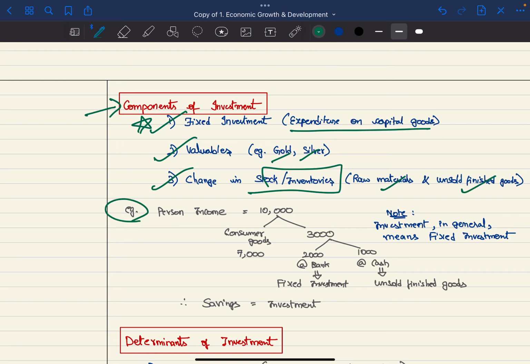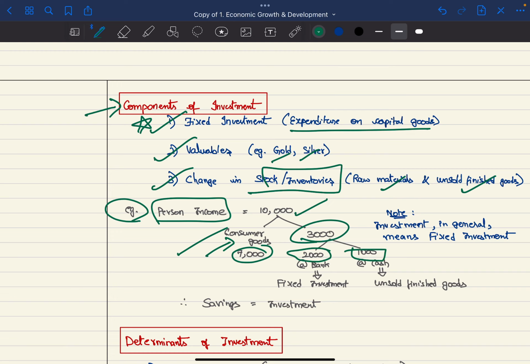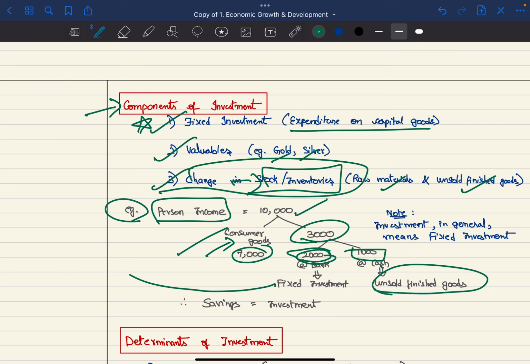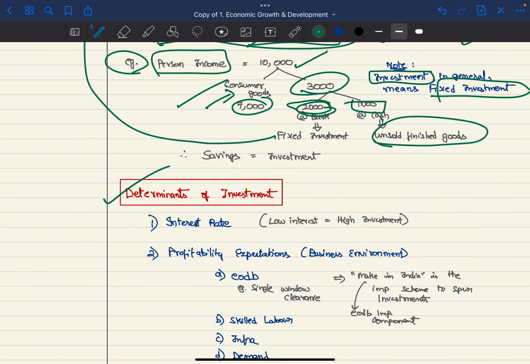Let's take an example. A person's income is 10,000 and 7,000 he spends on consumer goods like idli, vada, etc. Of the remaining 3,000, he saves 2,000 in the bank and 1,000 he keeps as cash. This cash will be accounted in the third component, whereas this 2,000 will be counted in the fixed investment. Therefore, in general, when we refer to investment, we are talking about the fixed investment rather than these two.